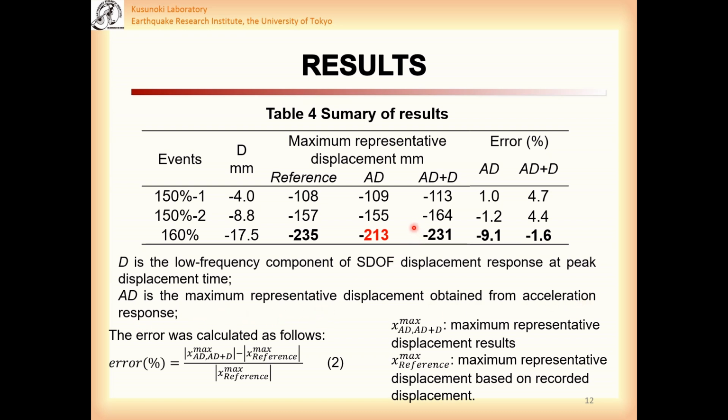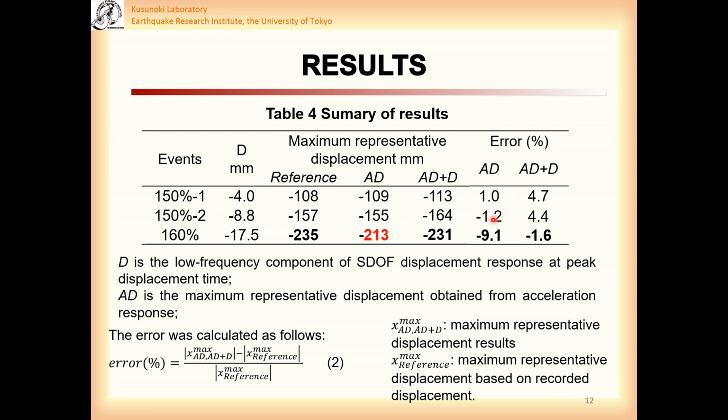As can be seen, the errors of maximum displacement obtained from acceleration response of the 160% event were large, over 20 mm or nearly 10% of the reference maximum displacement. The errors of acceleration based maximum representative displacement of the 150% event first run and second run were less than 2 mm.